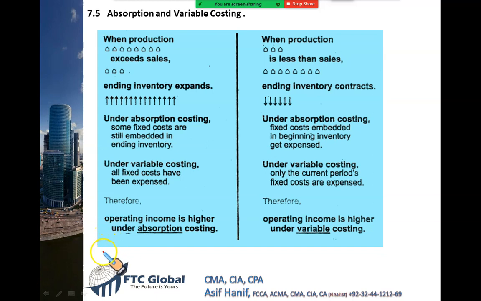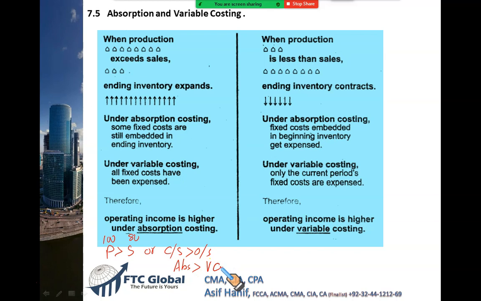You can grasp whenever your production is more than sales, or put it the other way, whenever your closing stock is more than opening stock, they are the same. Whether you take production or sales or closing stock or opening stock, the number would be the same. Like here, if production is 100 and sale is 80, your closing stock will be 20 units higher than opening stock. We will prove it through numbers. So whenever production is more than sales or your closing stock is more than opening stock, that would mean that more fixed cost has been transferred to closing stock. So your absorption costing profit would be higher than variable costing.